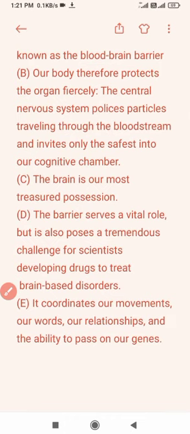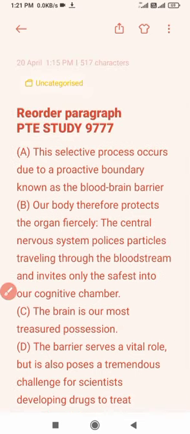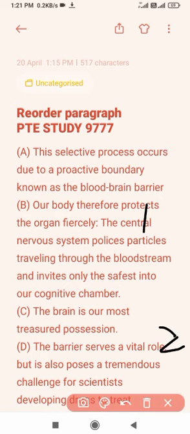So this is our first sentence. The brain is our most treasured possession. Then second, why is it important? Because it coordinates our movement. And it coordinates our movement, therefore our body protects it. And then fourth, in which they have given blood-brain barrier at the end, which is A. This is our fourth. And the last one is the barrier. This is our fifth.